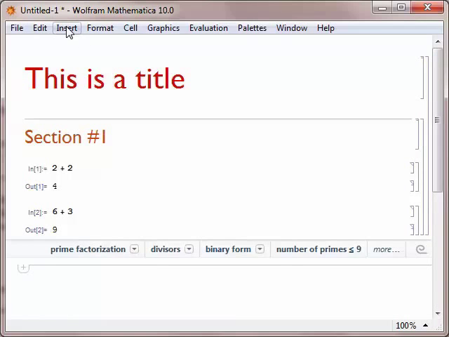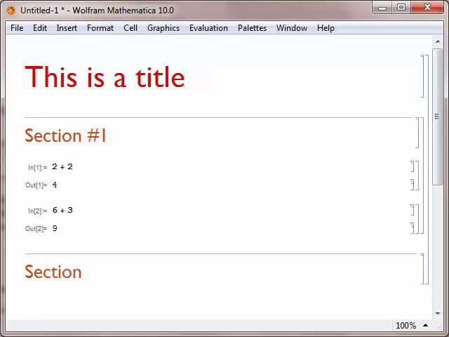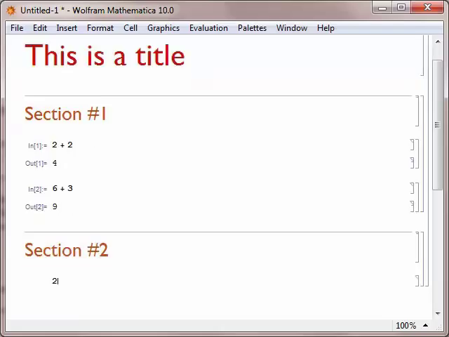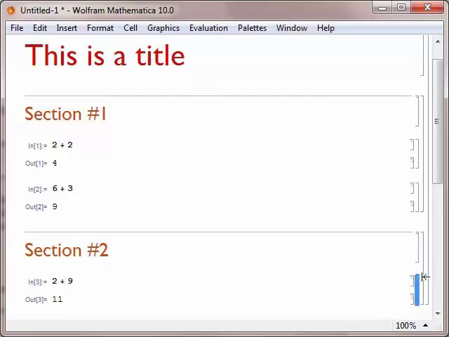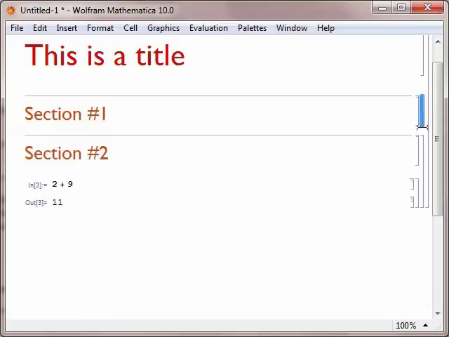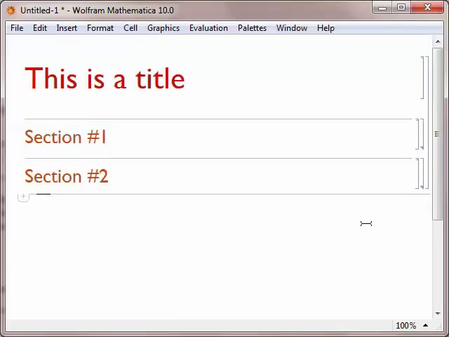If I were to create another section cell and create mathematical content within that section cell, we would see that the input and output cells are grouped together within the section, but this section is separated using cell brackets from section number 1. If you double click on the cell section bracket, it closes those sections and makes it so that your work is organized and you can open and just look at the parts of it that you want to see one at a time.